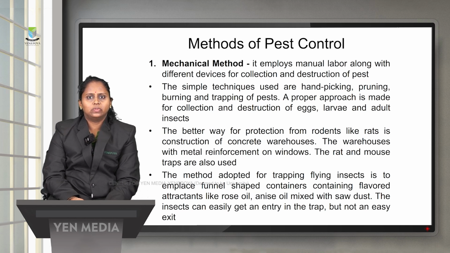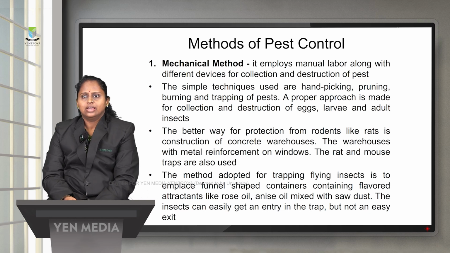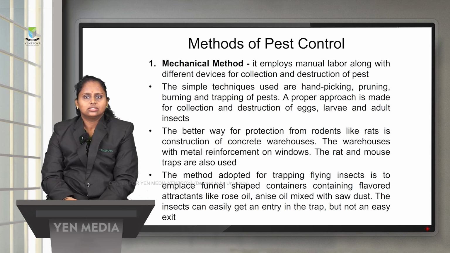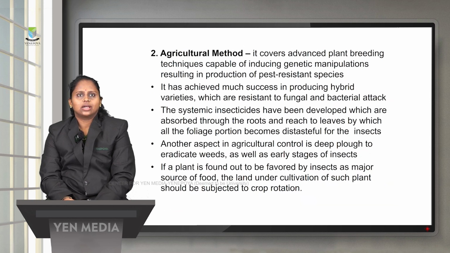The method adopted for trapping flying insects is to use funnel shaped containers which will attract these insects. You keep rose oil or anise oil mixed with sawdust. These have the ability to attract the insects, and hence the insects will be trapped. So the next one is the agricultural method.